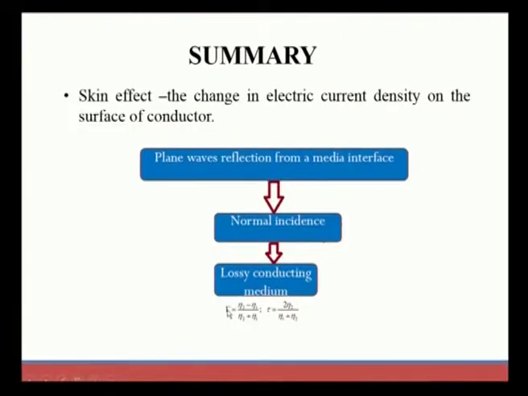After that, the final intention was to find the reflection and transmission coefficients. These are related to the intrinsic wave impedance: the reflection coefficient gamma is given by eta 2 minus eta 1 divided by eta 2 plus eta 1, and the transmission coefficient is equal to 2 eta 2 divided by eta 1 plus eta 2.